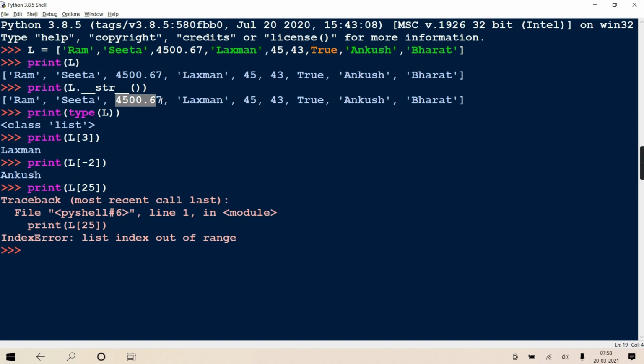Sure, if you want to access elements from the list, very simple, you just have to write the list object and in the square bracket give the index. From left direction indexes start from 0, from right direction negative, starting at -1. Okay, till here I hope you got it. Now something more I'm going to tell you, that's why I'm asking you. So till here it is clear to you.